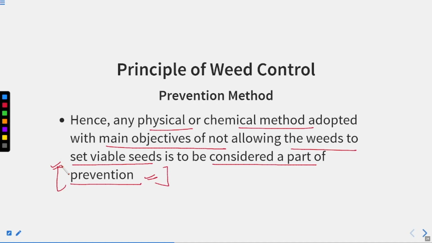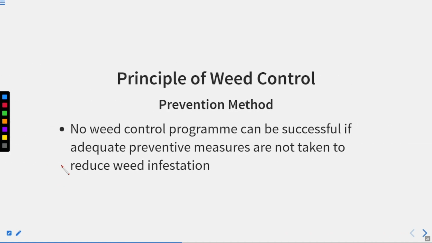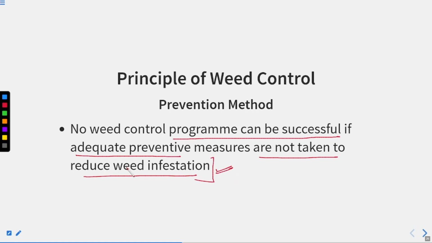No other rhizome or any other perennating structure of a plant will be present in the cropland. That is called the prevention method. No weed control program can be successful if adequate preventive measures are not taken to reduce the weed infestation. So weed infestation will be there if you are not controlling properly by the prevention method.